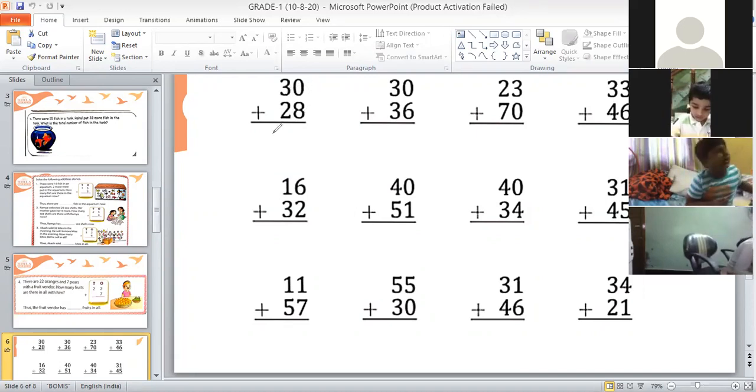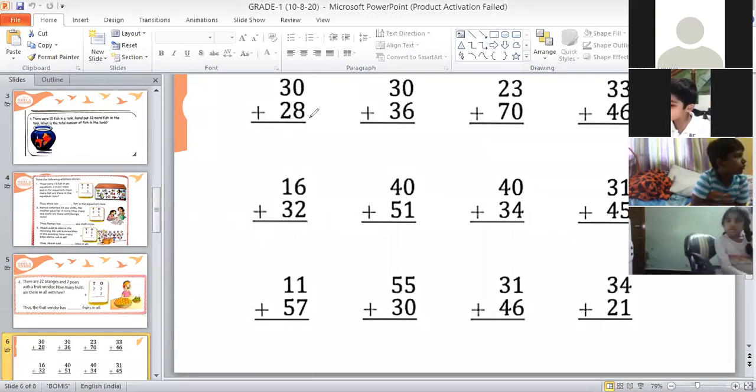Okay. So first, we'll start adding the numbers in ones place. In ones place, you all can see the numbers are 0 and 8. And if you are adding 0 to any number, that number will not change, children.